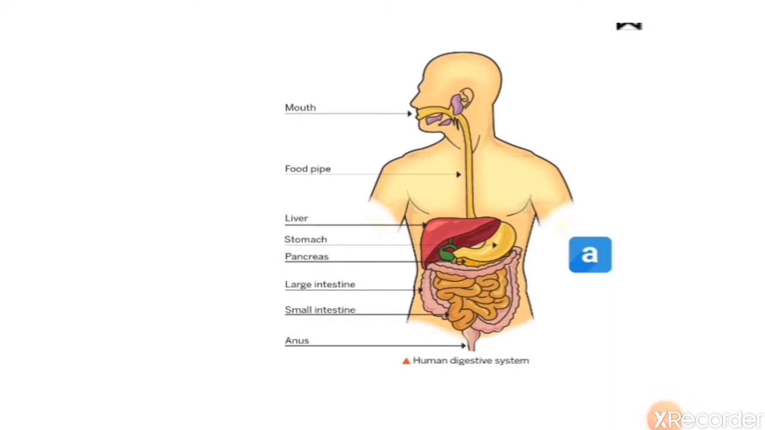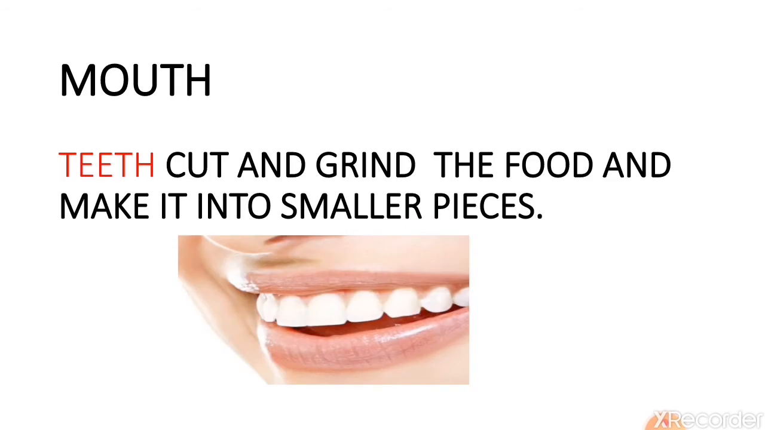Let's see one by one all the organs of the digestive system and their functions. All the organs work like a team for a goal. That goal is to digest the food properly. Now mouth. The first organ of the digestive system is the mouth. The process of digestion starts in the mouth.